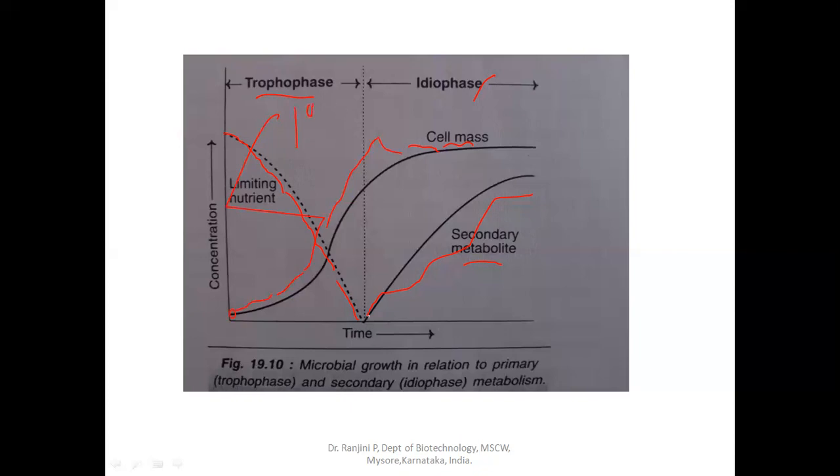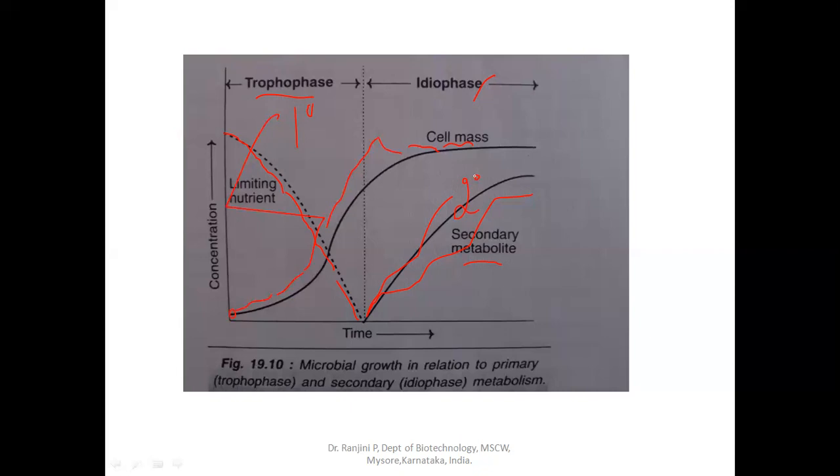But when the nutrition depletes, at the same time, here we are telling the in vitro condition to explain the production of primary and secondary metabolite. But when the microorganism is growing in the natural habitat, even the extreme environmental condition may trigger the microorganism to produce the secondary metabolites. So these secondary metabolites are called idiolites.